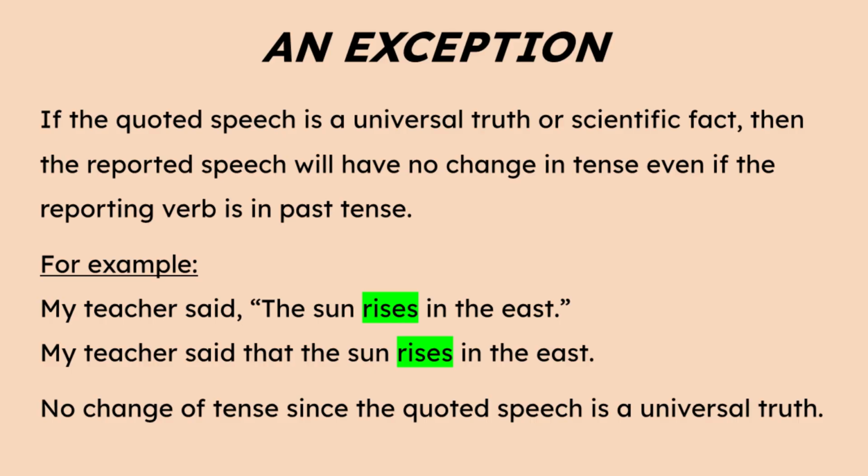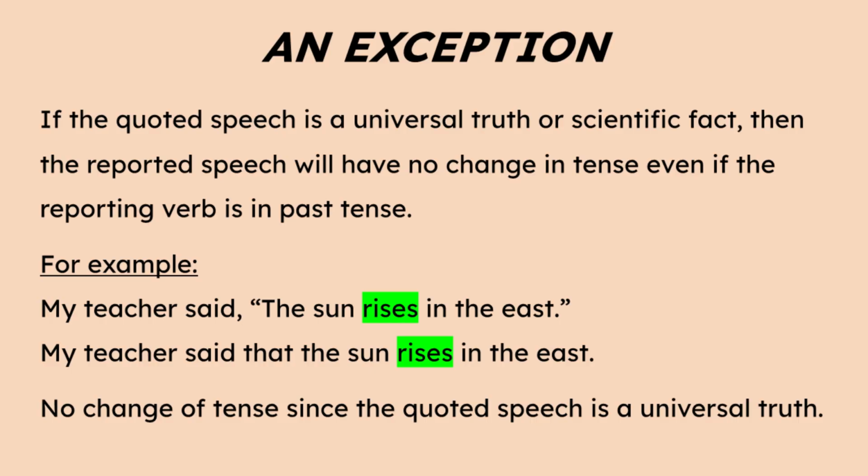Take this example. My teacher said, "The sun rises in the east." The reporting verb is past. However, we won't change the tense of the quoted speech because the quoted speech is a universal truth. So we will write it as it is without changing the tense. Because if we change the tense of the universal truth, it could create false information.